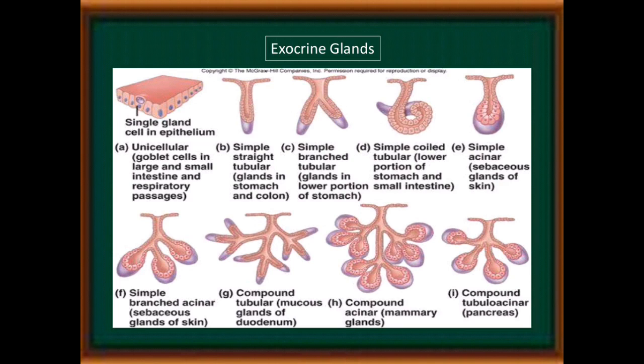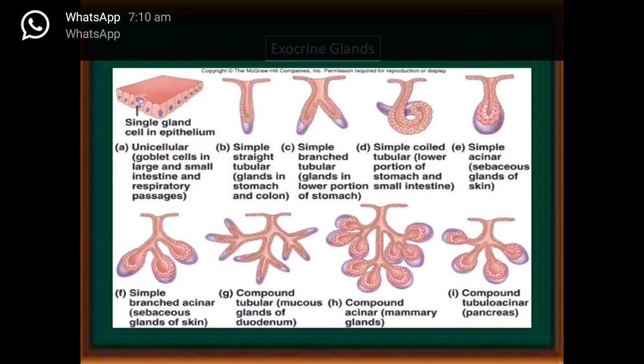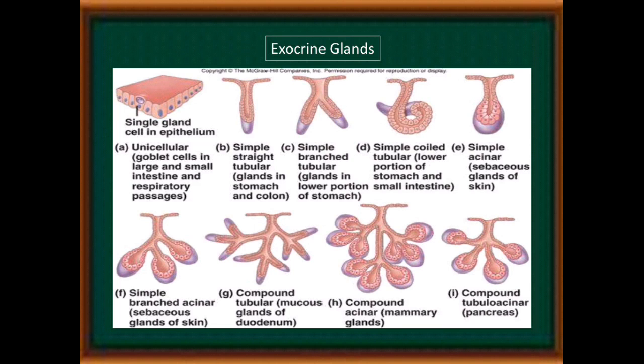Sebaceous glands are present in the skin and are responsible for the secretion of oils, which keep the skin smooth. Next is simple branched acinar, sebaceous glands of skin, compound tubular, mucous glands of duodenum. Then compound acinar, that is present in the mammary glands, and compound tubuloacinar, present in the pancreas.